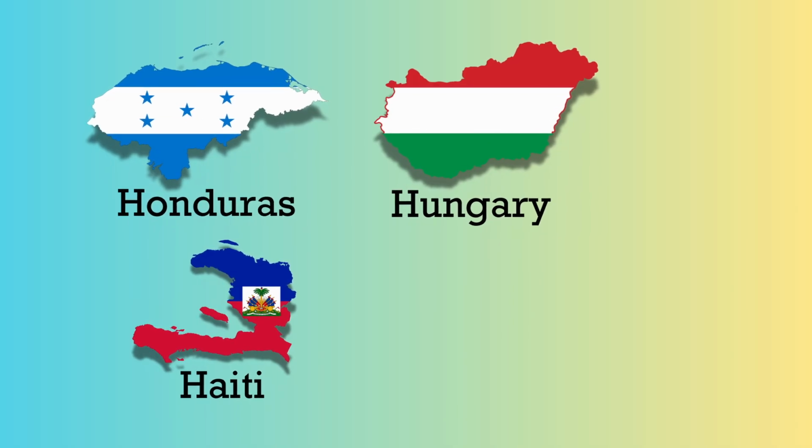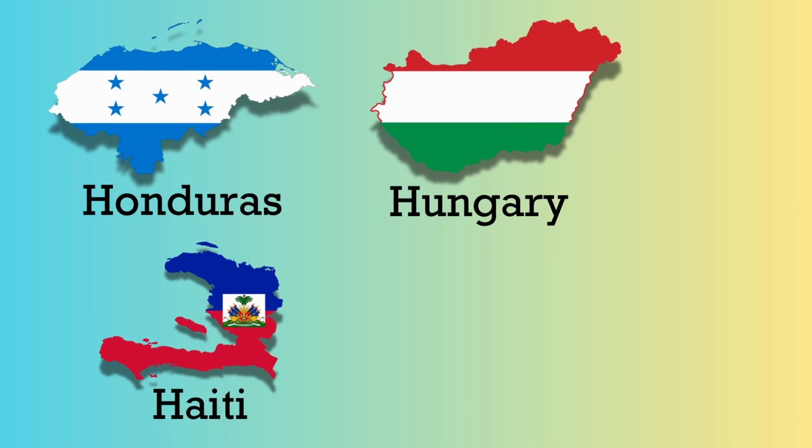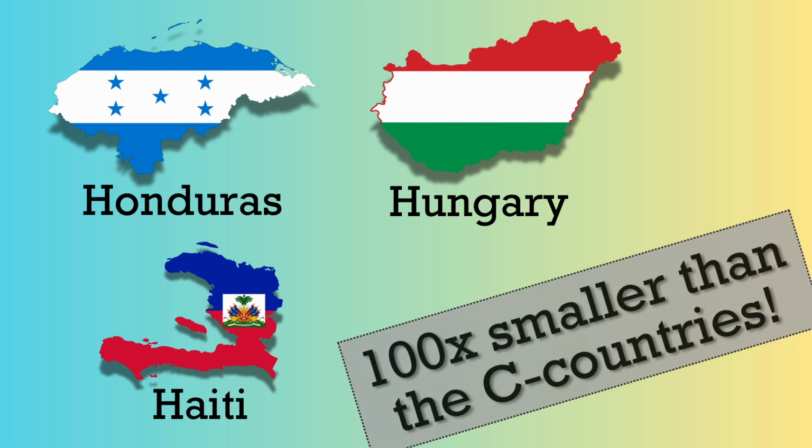A letter that has more than one country but whose land area is still relatively small would be the H countries. Honduras, Hungary, and Haiti are still more than 100 times smaller than the C countries.